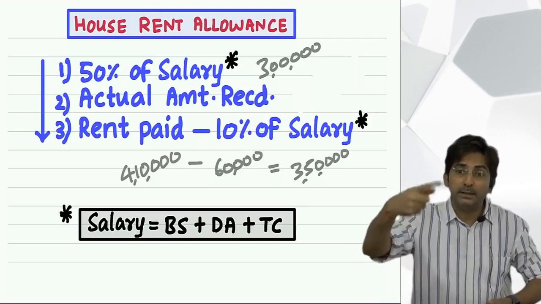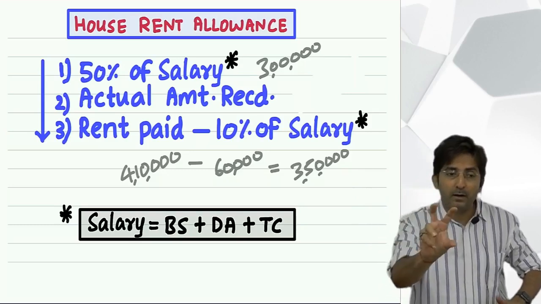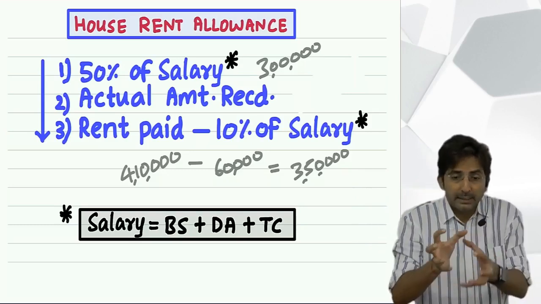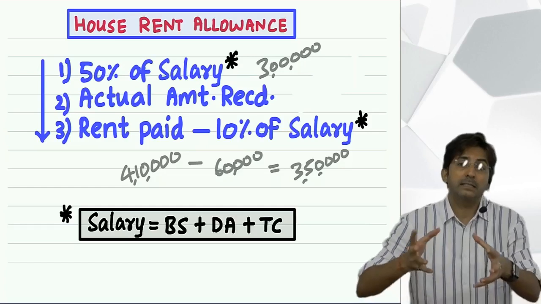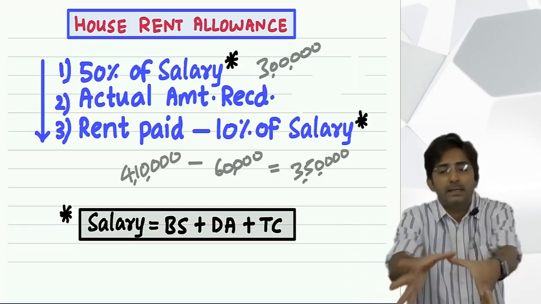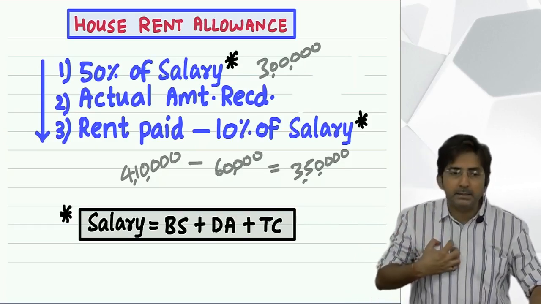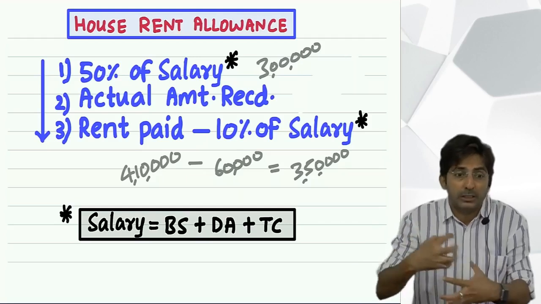So in inflation, things become costly. So with the word costly, there is another word dear. So dearness allowance. Because the things are becoming costly due to inflation, you are given dearness allowance. Okay. So something becoming dear and dearer means it will become more valuable and costly.